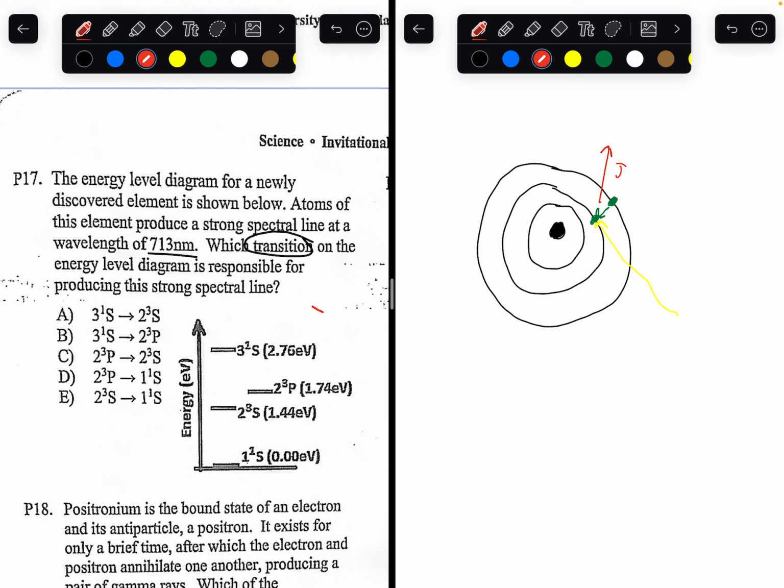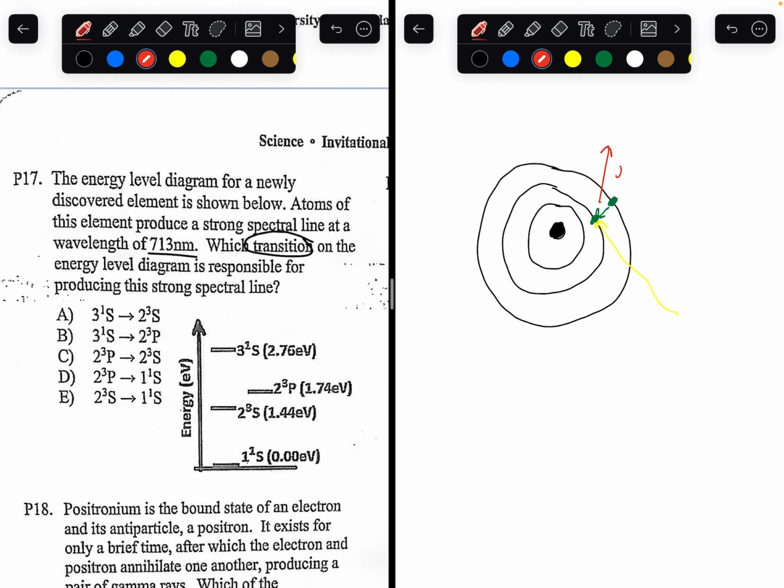So this spectral diagram is showing the transition where the light can release energy. If the light goes from a 2,3p sublevel down to a 1,1s sublevel, it releases 1.74 electron volts of energy.